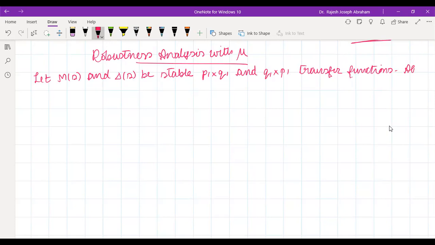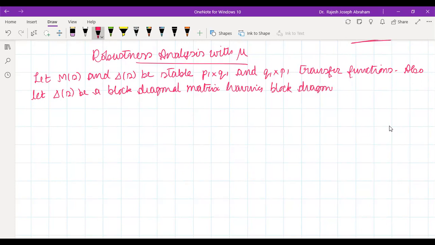Also let delta of s be a block diagonal matrix, having block diagonal structure, and satisfying.